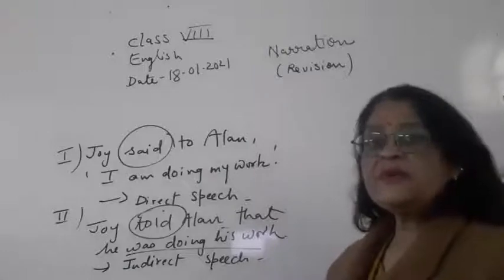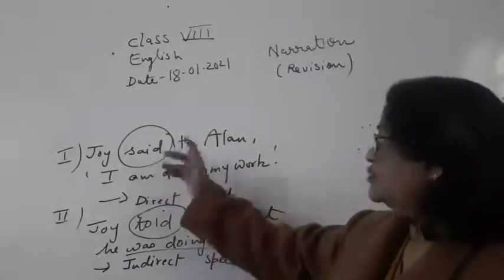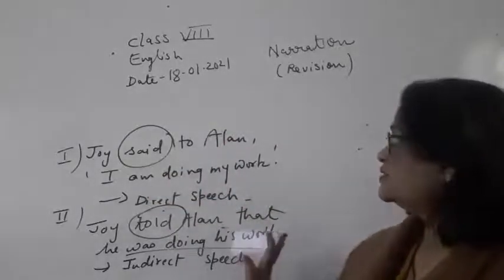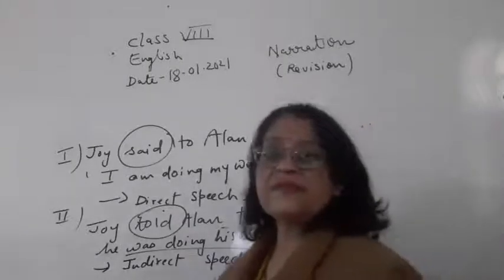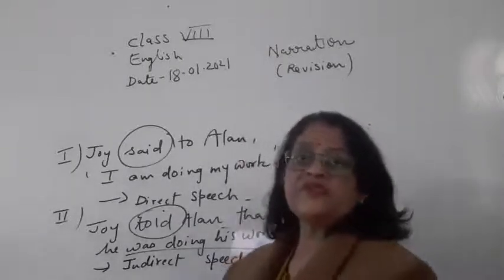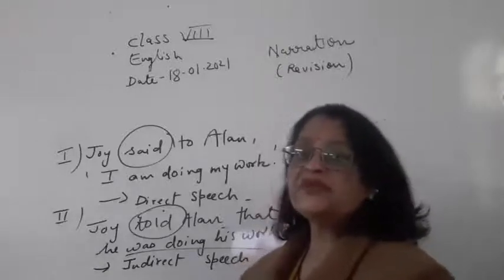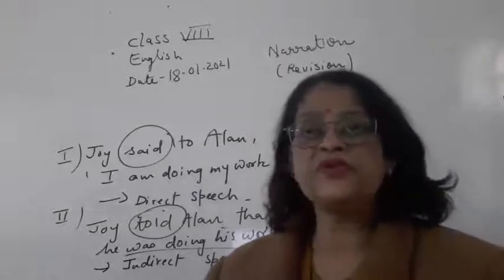If an object is not there in the reporting verb, like suppose Joy said, "I am doing my work," children, then "told" will not be here. So just mind one thing, if an object is there in the reporting verb, then "said to" will be changed into "told" according to the tenses.